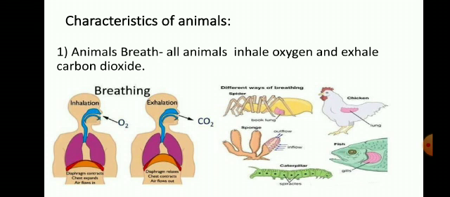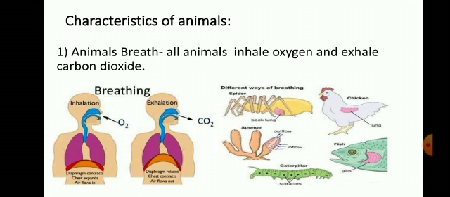In the next picture, we can see the different ways of breathing. The picture of a spider is given and pink colored lungs you can see. Then a hen, a chicken, is given. The lungs are shown again in pink. Caterpillar, fish. So all these animals have different kinds of organs.